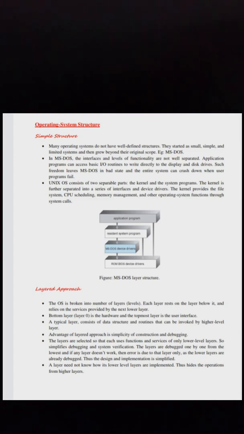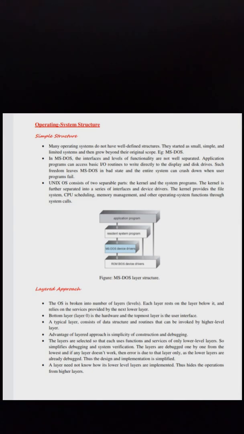Advantage of the layered approach is simplicity of construction and debugging. The layers are selected so that each uses functions and services of only lower level layers, which simplifies debugging and system verification. The layers are debugged one by one from the lowest, and if any layer does not work, then the error is due to that layer only, as the lower layers are already debugged. Thus the design and implementation is simplified.